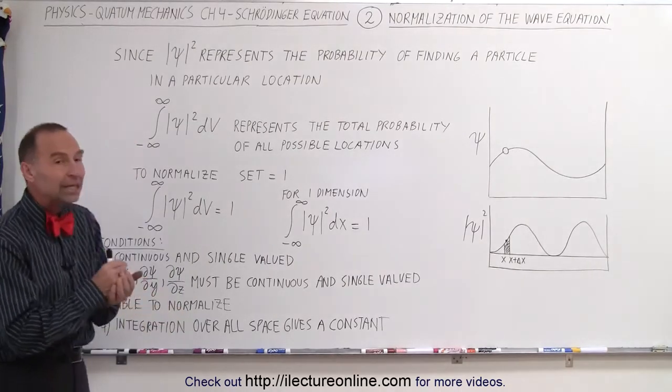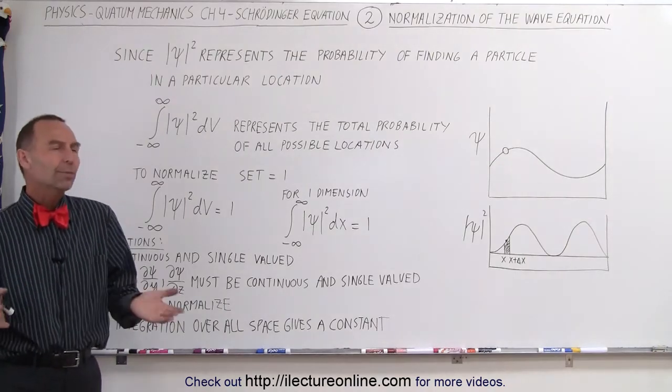The second part that's really important about the Schrödinger equation, the wave equation on which it is based, is the fact that we need to be able to normalize the equation. What do we mean by that?